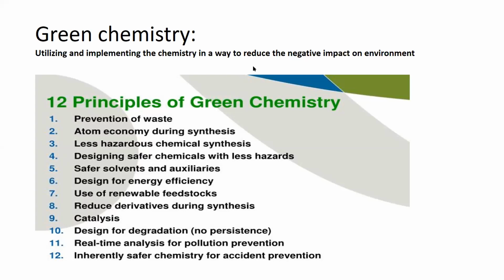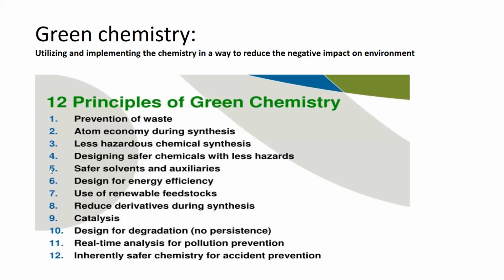While the fourth principle is associated with the chemicals themselves: once we have produced the chemicals using these green routes, they should be of a nature that they are not harmful for the environment. So the third principle is associated with the methods or routes through which we produce green chemicals, while the fourth principle is directly linked to the chemicals produced by using the green routes. These chemicals should be less hazardous when they are in the environment.